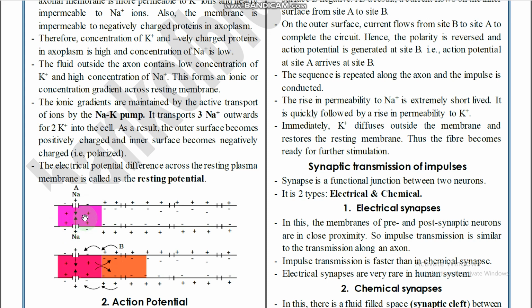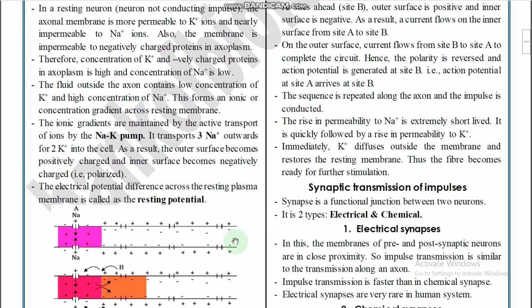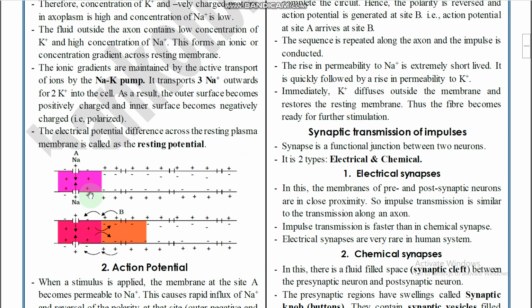And again, when the action potential passes from this region to this region, then what happens? Here becomes polarized and here becomes depolarized. Like that, throughout the axon the action potential transmits, and finally it reaches the axon terminal, right? And what is the reason for the change of voltages here?